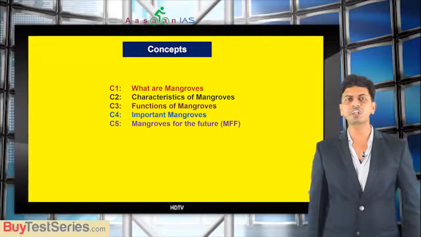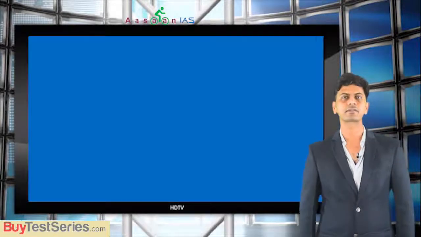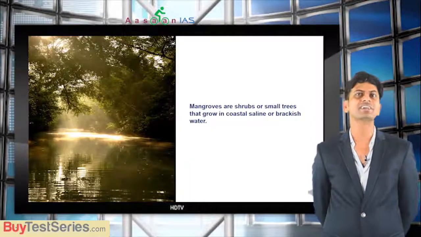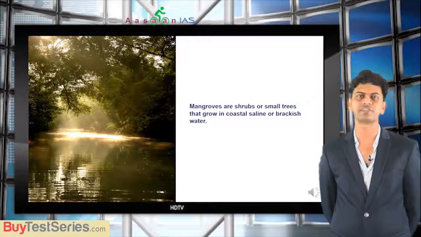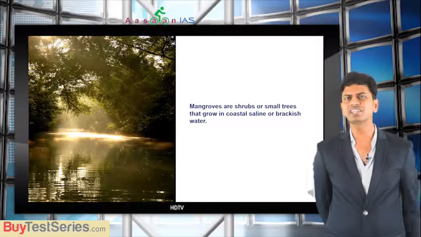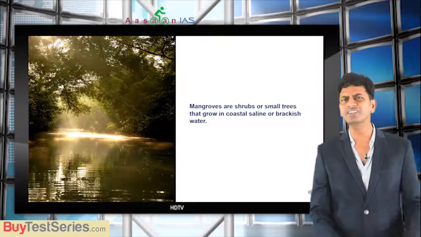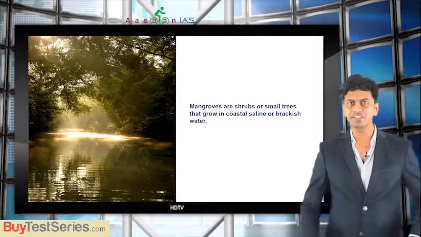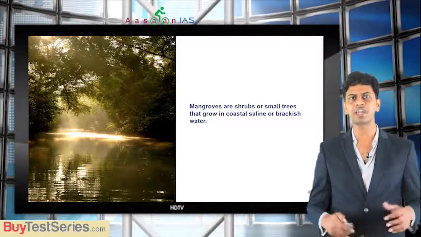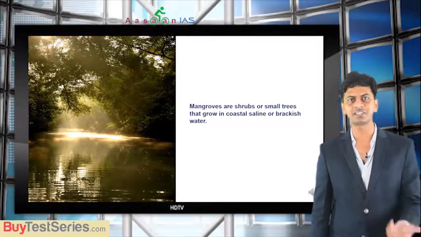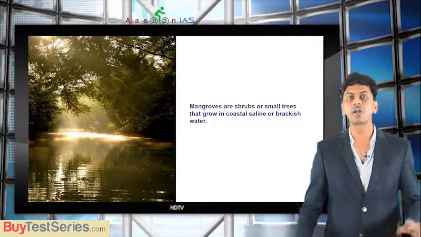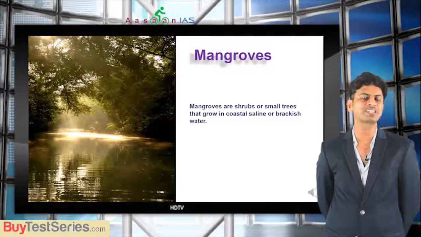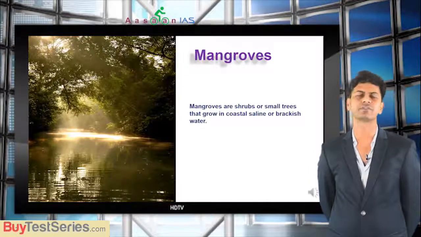Okay, first we will start with what are mangroves. If you see, mangroves are shrubs or small trees that grow in coastal, saline or brackish water. Simple, you can see from the picture. These are small forests, or you can say small trees. They grow not on land, they grow on marine water. That means they are adapted to such characteristics, such nature, so they can survive in salt water. Got it? So mangroves are shrubs or small trees that grow in coastal, saline or brackish water.